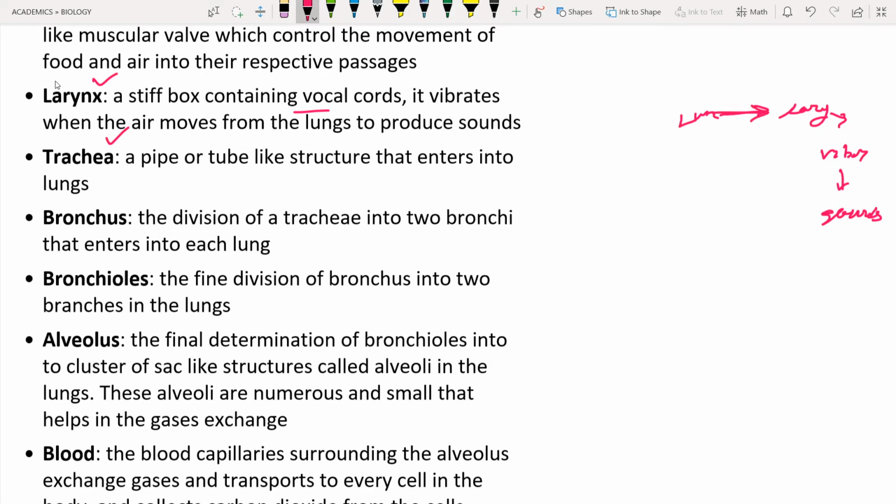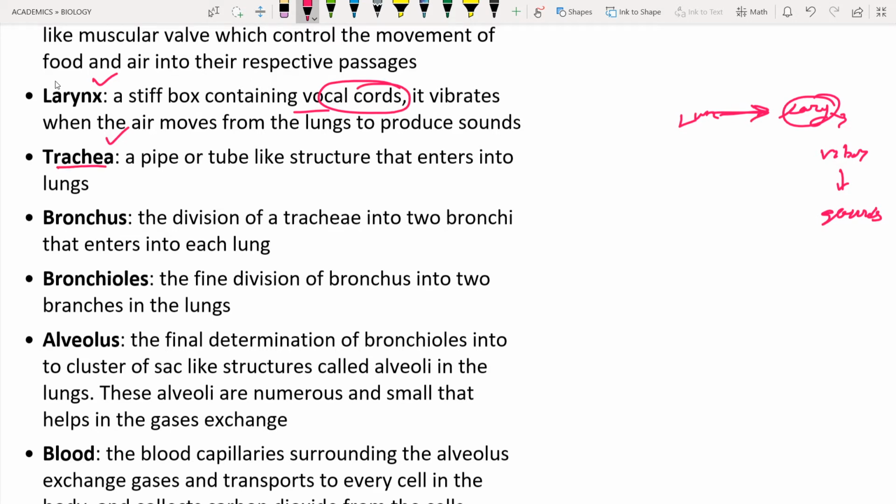From the lungs, it is in the lung. That is not the lungs; it is the larynx. So in the larynx, the larynx is going to vibrate, and this is going to cause sounds. You can call it the vocal cords. So these vocal cords are going to vibrate.